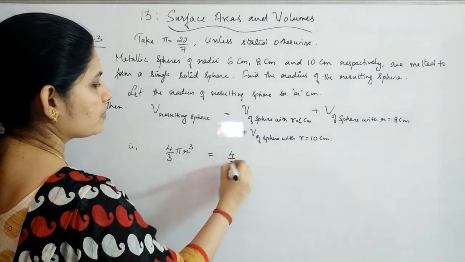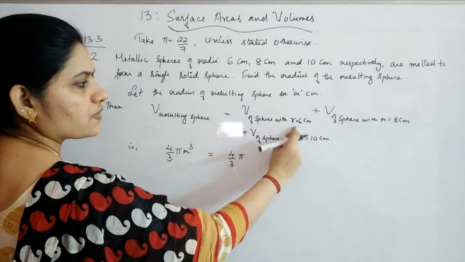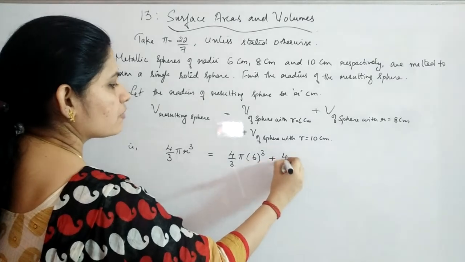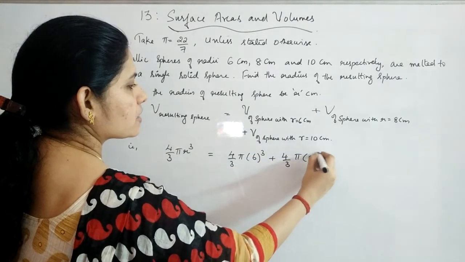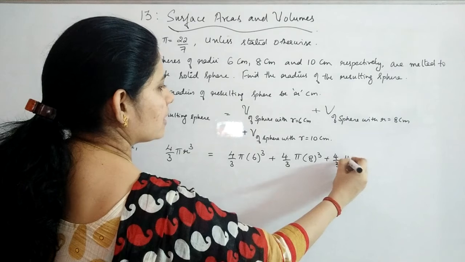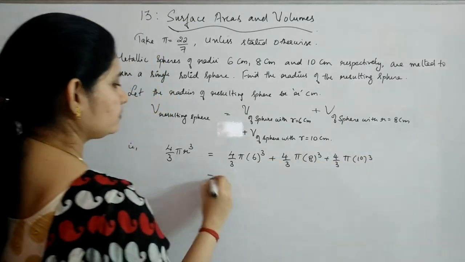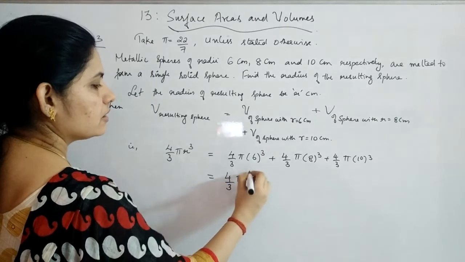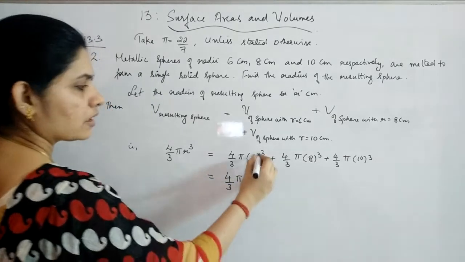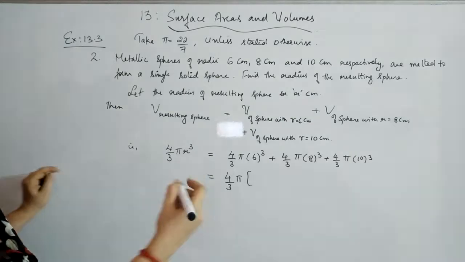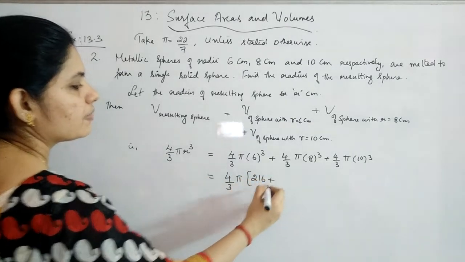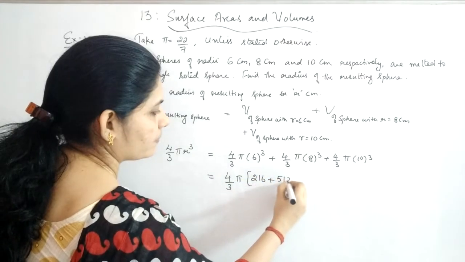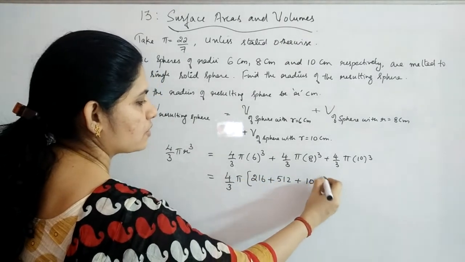So we'll get 4/3 π r³ for the result. For this sphere it is 6 centimeters, so r can be replaced with 6³ plus 4/3 π 8³ plus 4/3 π 10³. 4/3 π is common, so taking it out, you will get 6³. Again, what is the cube of 6? It is 216, plus 8³ is 512, plus 10³ is 1000.